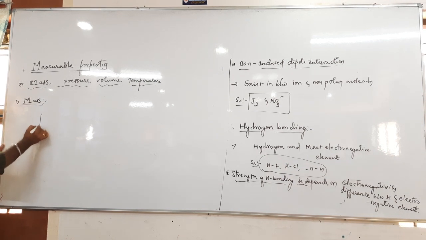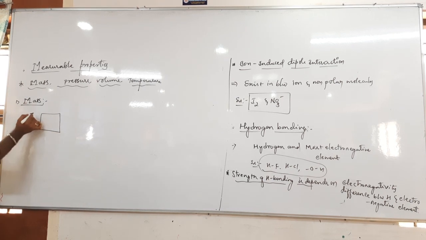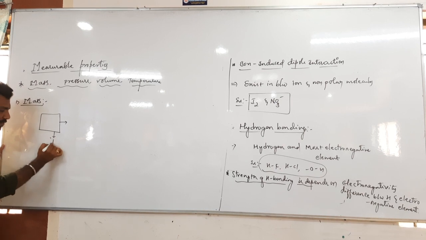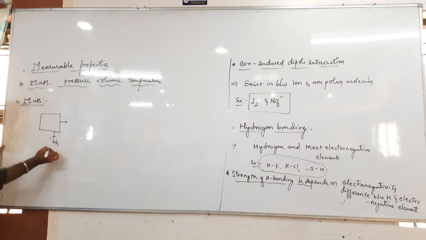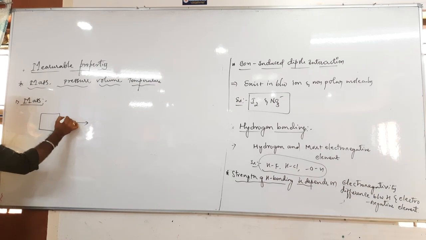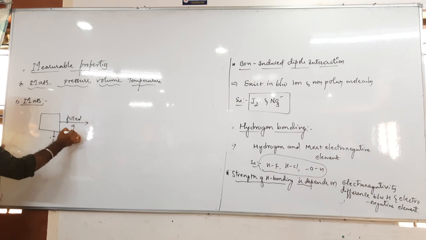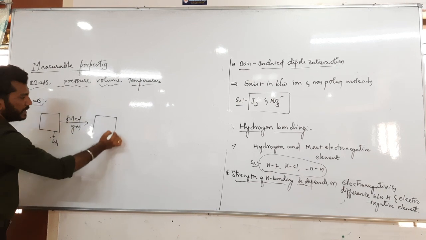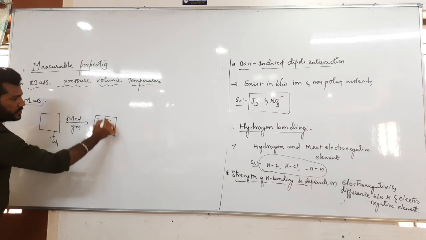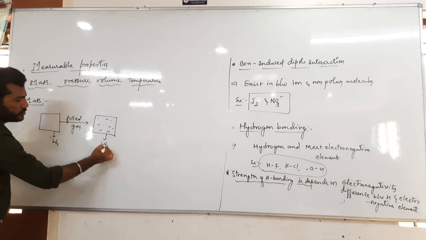The mass of the gas: consider an empty container. Let the mass of that empty container be W1. Suppose I fill this container with gas, then the container has a new weight, let us say W2.